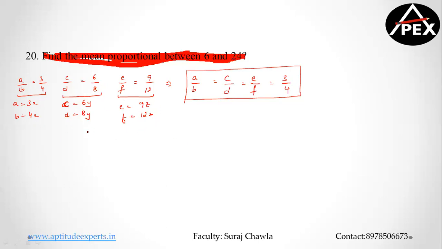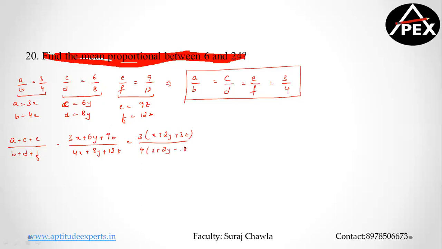Yeah, so this is what is given to us. Clear? Now, what I am looking at here is, suppose I'm asking you the value of A plus C plus E divided by B plus D plus F. So what will I get? I'll get 3x plus 6y plus 9z divided by 4x plus 8y plus 12z. So if you take a 3 common from the numerator, you get x plus 2y plus 3z divided by 4 common, x plus 2y plus 3z. So this gets cancelled and the answer is equal to 3 by 4.